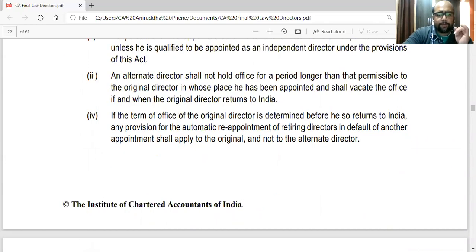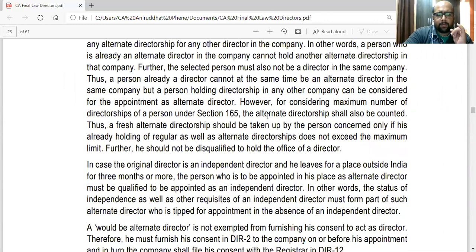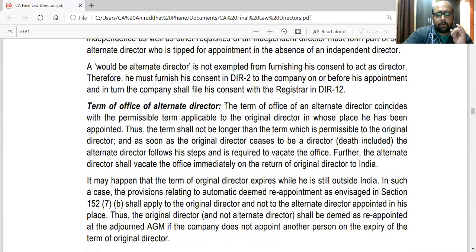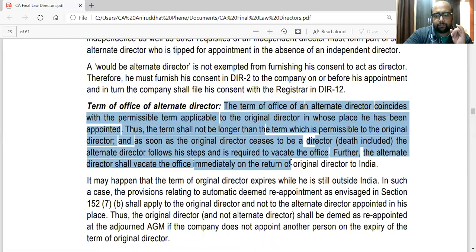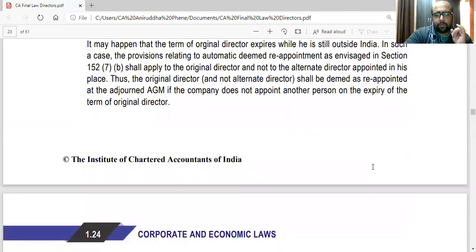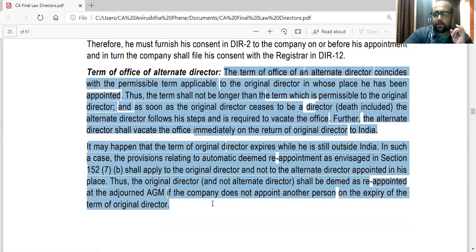Then the term, the whole thing you can write, because there can be questions asked on this part.